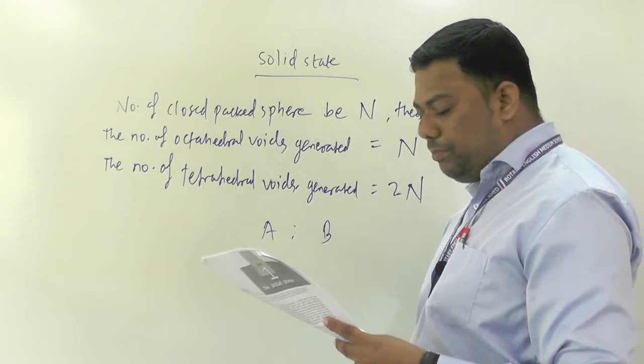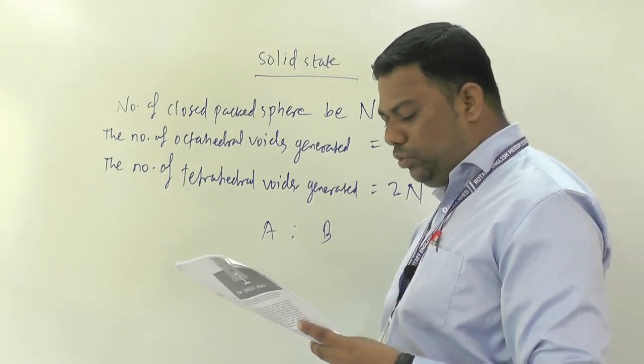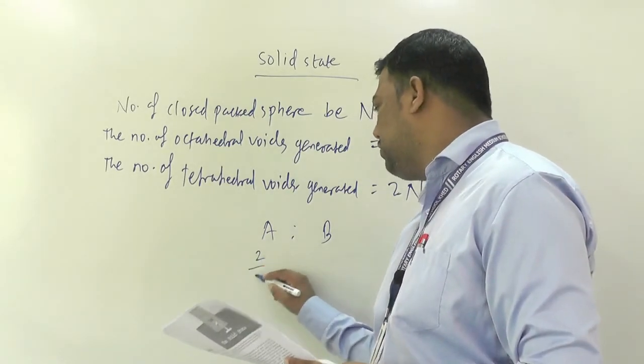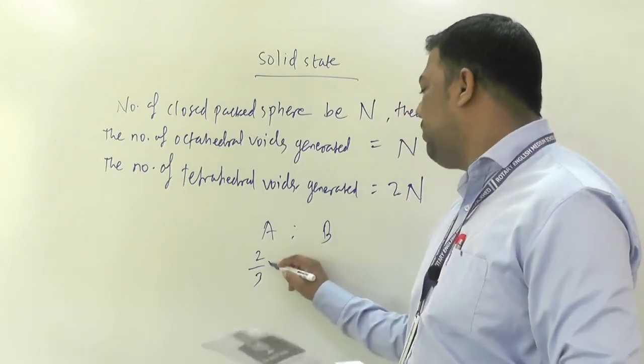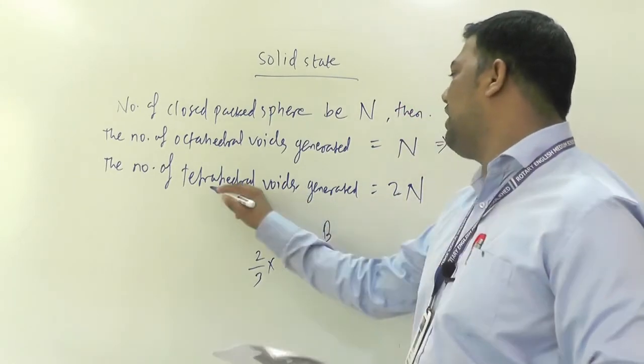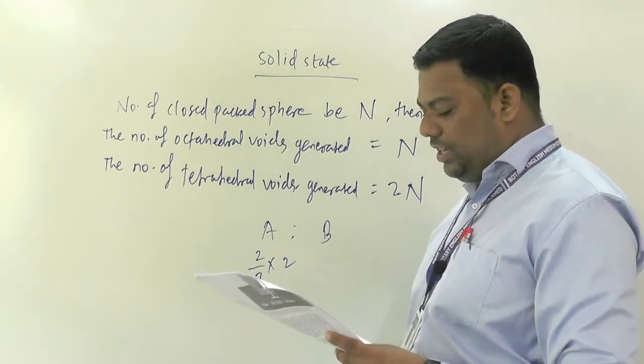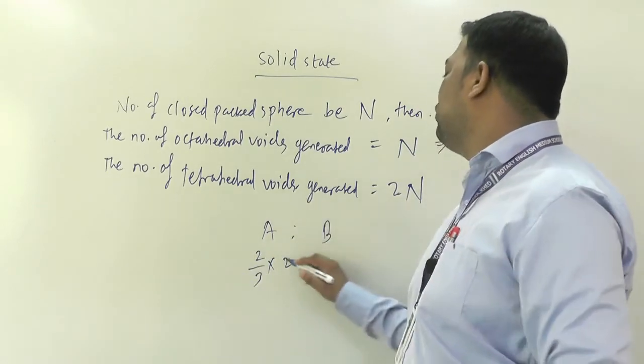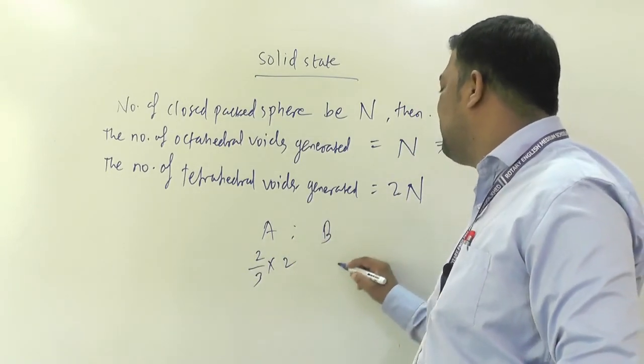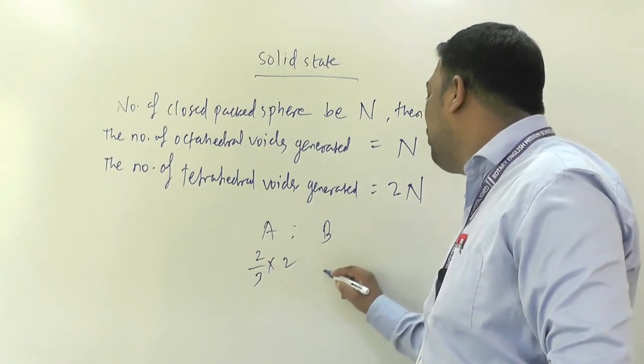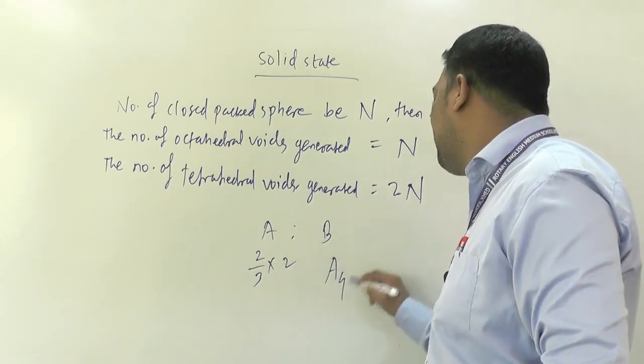Okay, B, atoms of A occupy two-third of the tetrahedral voids. So two-third, multiply by what? 2 here, because tetrahedral voids are how much? Yes beta, 2n. So what will come here? Yes, 2 into 4. So A4 B3 is your count.